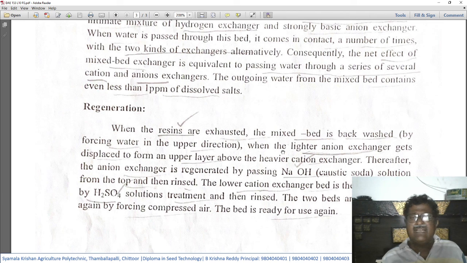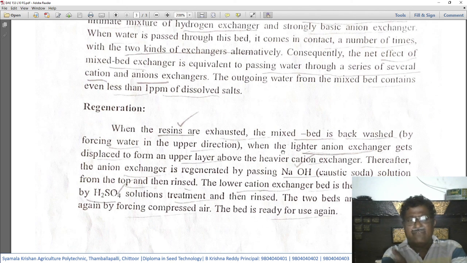The lighter anion exchanger gets displaced to form an upper layer above the heavier cation exchanger, and thereafter the anion exchanger is regenerated by passing NaOH. So in the process, the lighter anion exchanger gets displaced to form an upper layer above the heavier cation exchanger.